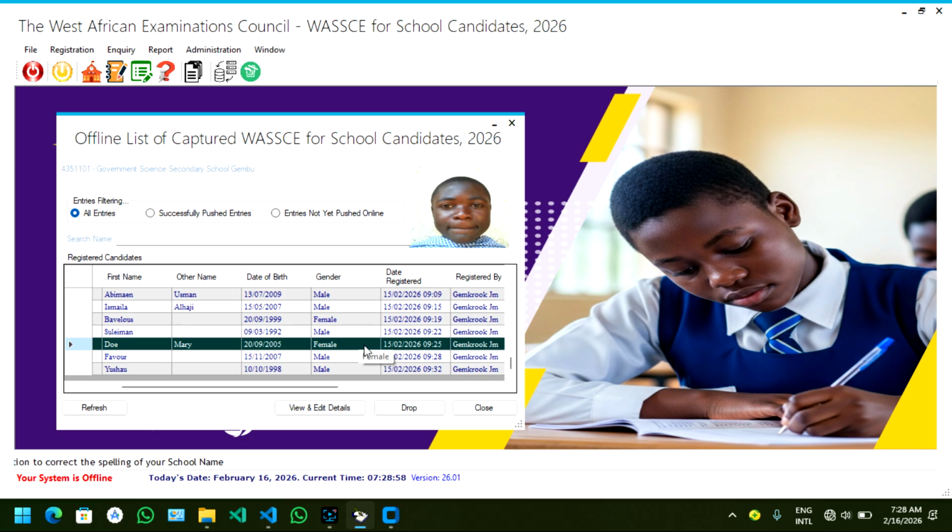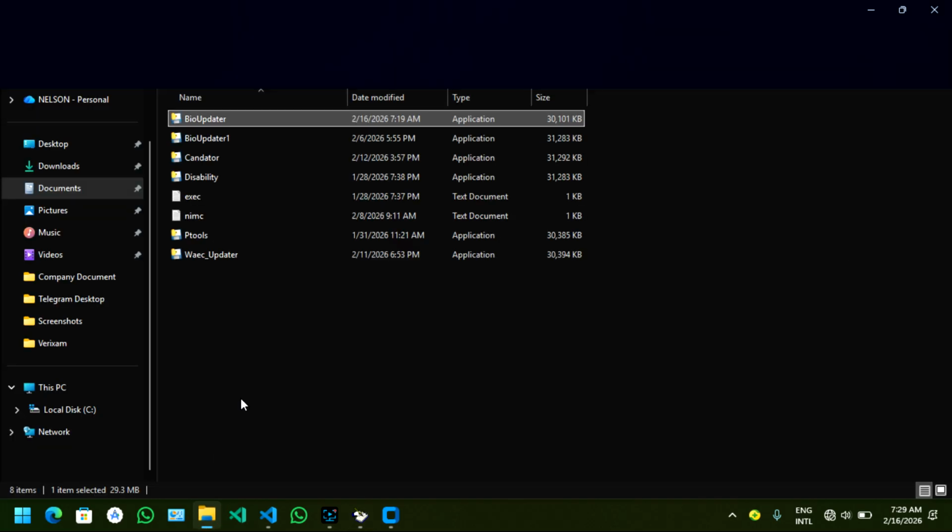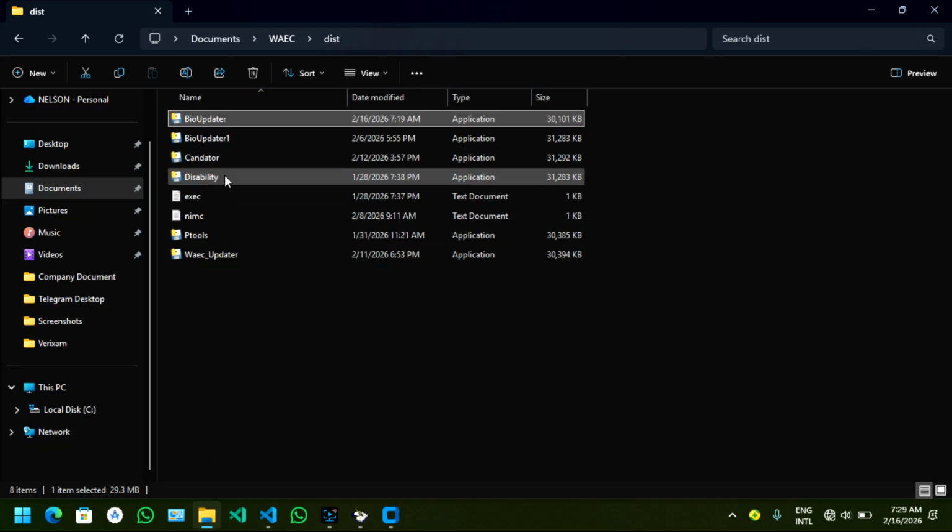This one can be for candidates whose CAS are not available or whose CAS are available. For those whose CAS are available, you just have to use a different student to capture them, and then you can modify it later. So it's a different software.